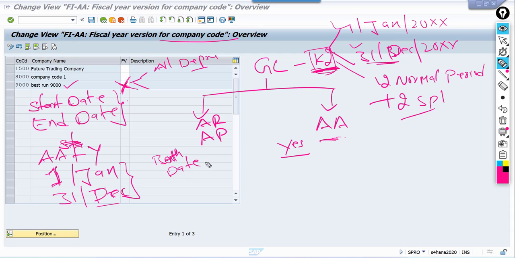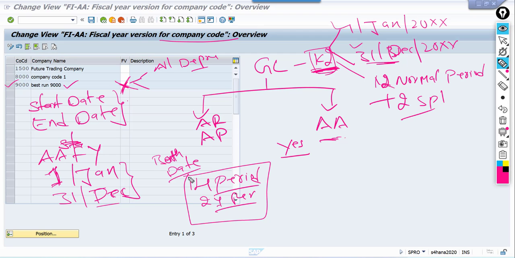Then what is the use of assigning a different fiscal year at this company code level? Here we have 12 periods. If you need 14 periods in asset accounting or 24 periods in asset accounting, define those periods, create one new fiscal year variant like this,